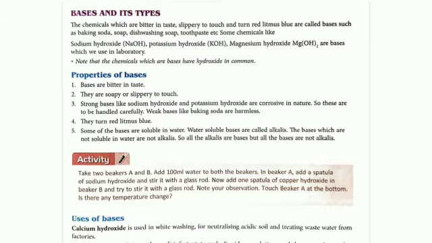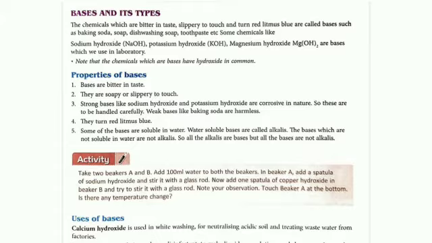Some of the bases are soluble in water and so they are called alkali. So we can say all alkalis are bases, but all bases are not alkalis, because not all bases dissolve in water. The bases which dissolve in water are called alkali.